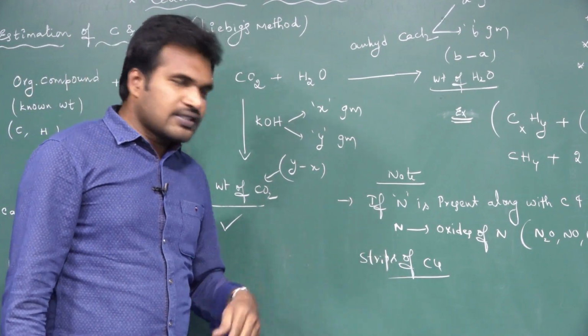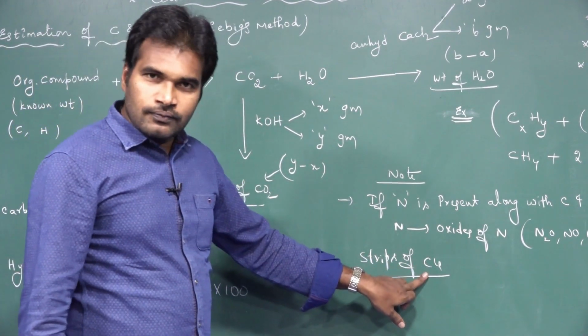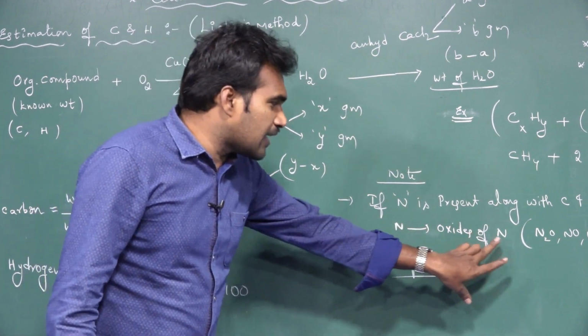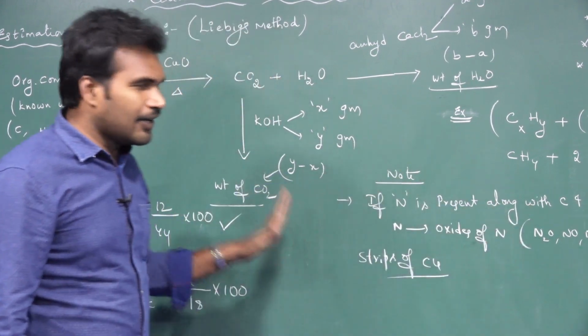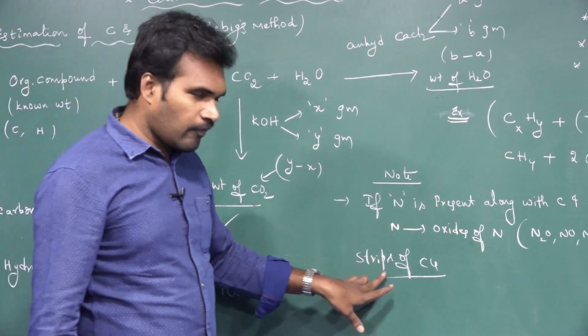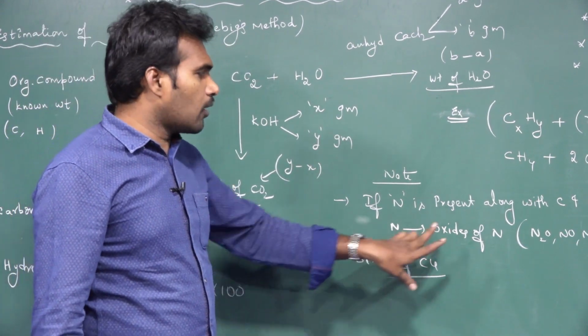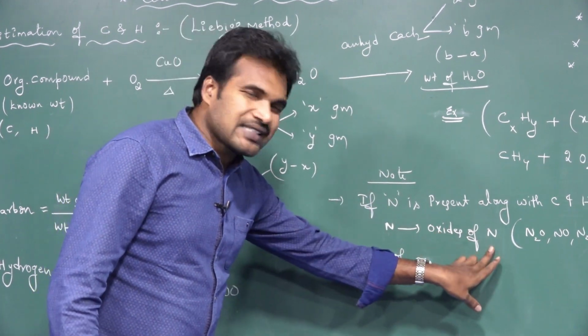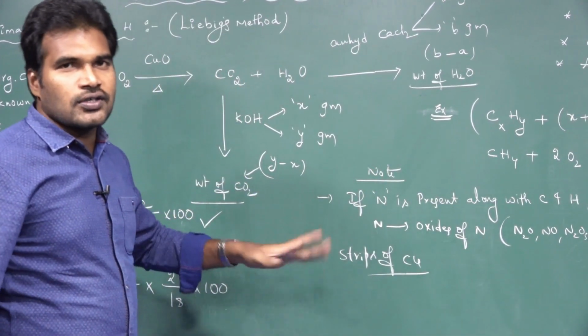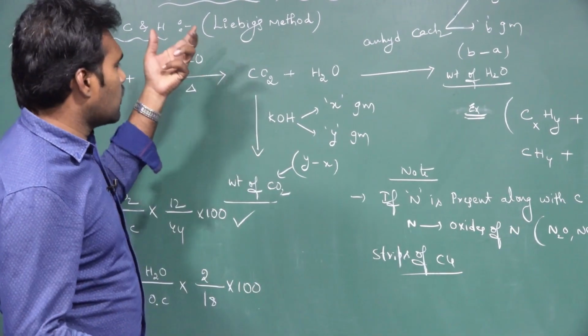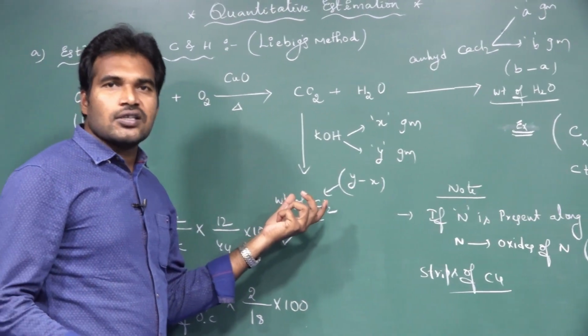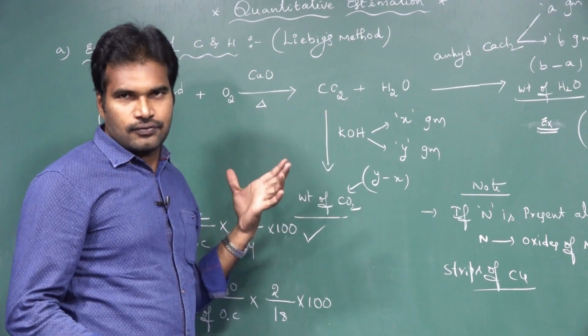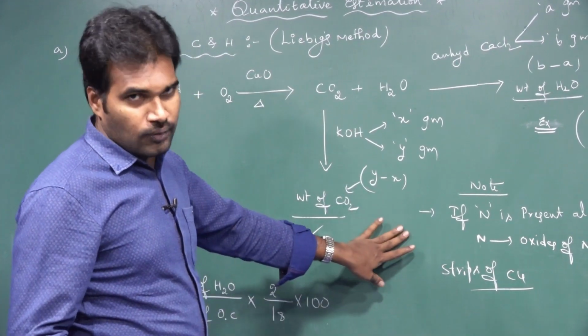Okay, what is the role of this copper? This copper reduces the oxides of nitrogen into nitrogen. So what is the role of copper here? This copper converts or reduces oxides of nitrogen into nitrogen. So there was no interruption, or no change in the weight of CO2 from the actual value. This is one point you should remember.